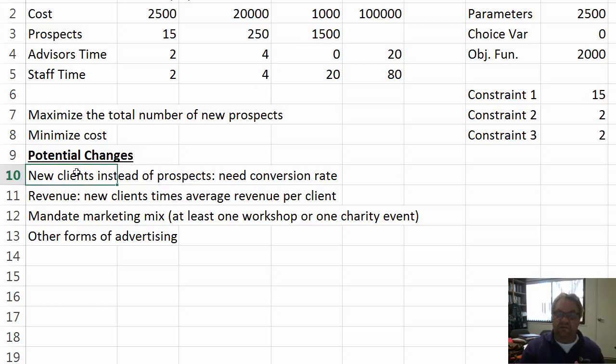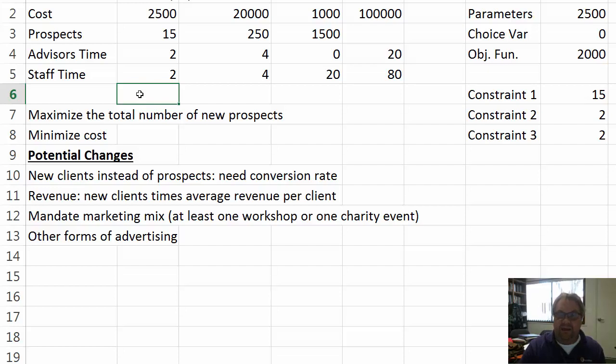You can actually do this for revenue. You can ask yourselves, look, how much revenue does my marketing budget generate? So all you would need to do that is really just a revenue line. How much revenue per client do you generate from workshops? How much revenue per client do you generate from sponsored events? Now, I know that these might all be the same, but maybe for whatever reason, the workshops primarily produce one different type of client. Maybe with the workshops you just have financial planning, people that just want financial planning services.